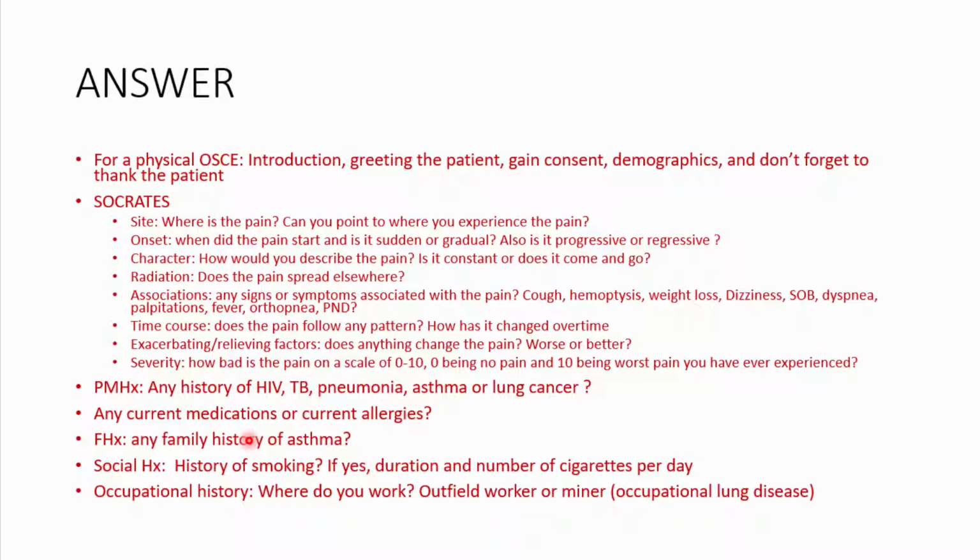And on your social history, make sure that you ask if this person smokes. And if they smoke, ask for the duration and the number of cigarettes, and exactly what do they smoke. Is it tobacco? Is it cigarettes? Then the occupation is also very important, because this could be an occupational lung disease. So please ask where they work, and if they're an outfield worker or a miner. So this could point you towards an occupational lung disease. So you should think of this very quickly in 5 minutes.